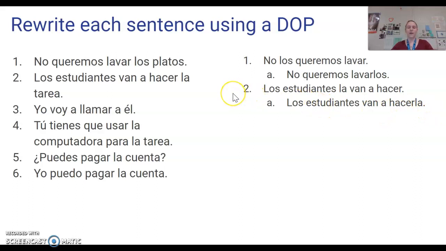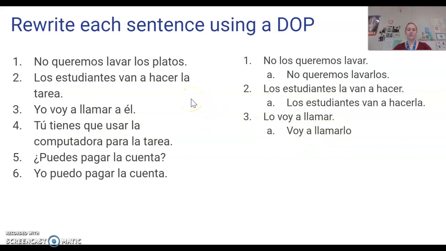Number three, yo voy a llamar a él. I'm going to call him. So él, I would use my DOP lo. Yo lo voy a llamar. I'm going to call him. Or voy a llamarlo. I'm going to call him.